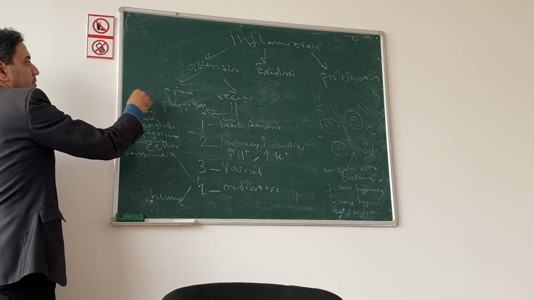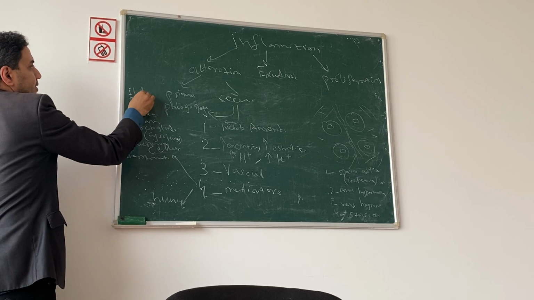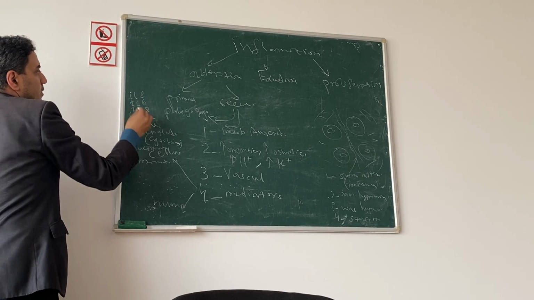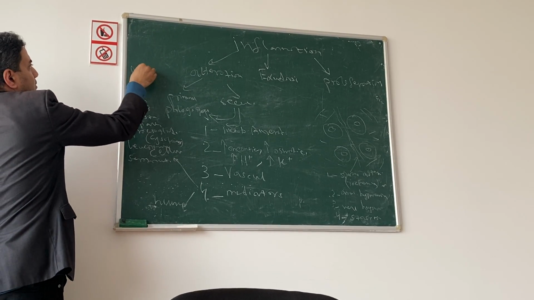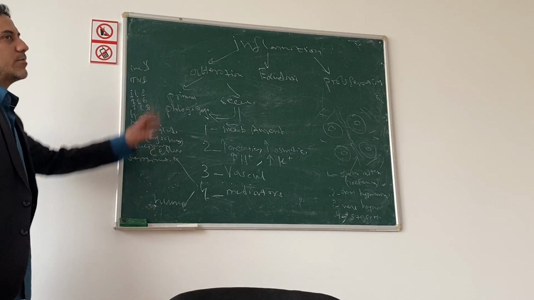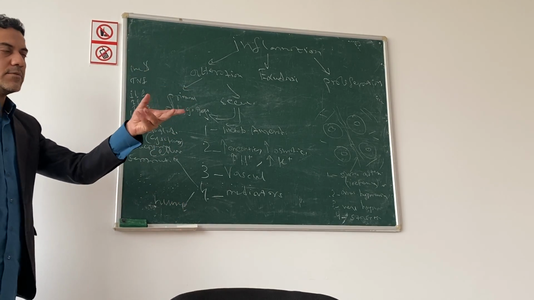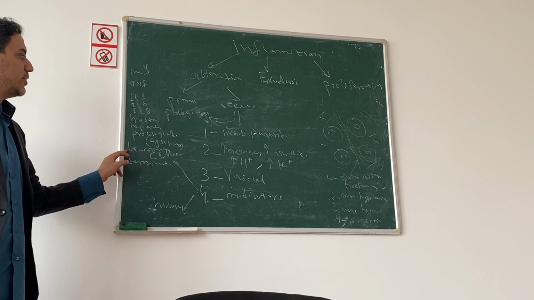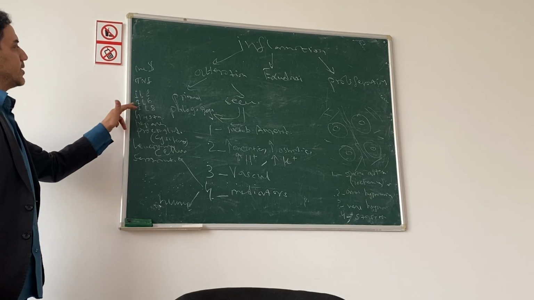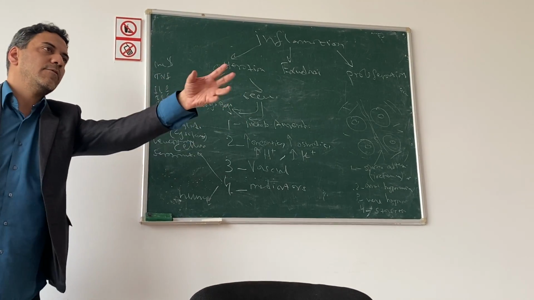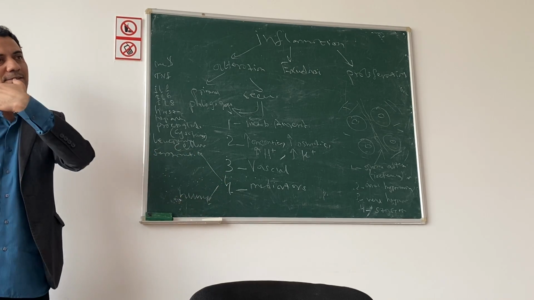First mediators of inflammation: interleukin 1, interleukin 6, interleukin 8, tumor necrosis factor, interferon gamma, a lot of cellular mediators. And they are coming from specific cells. For example, histamine, heparin, prostaglandin, leukotriene, they are coming from mast cells. Interleukin 1, 6, 8, 10, they are coming from macrophages. Serotonin is coming from thrombocytes.